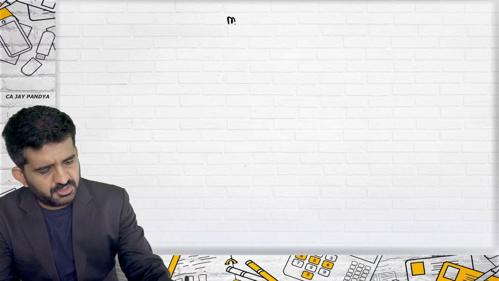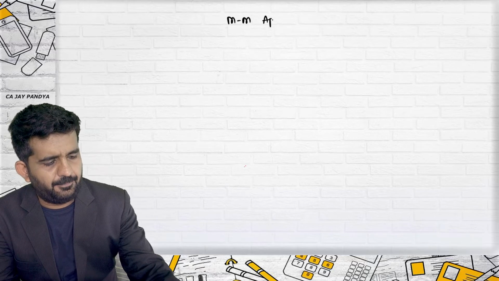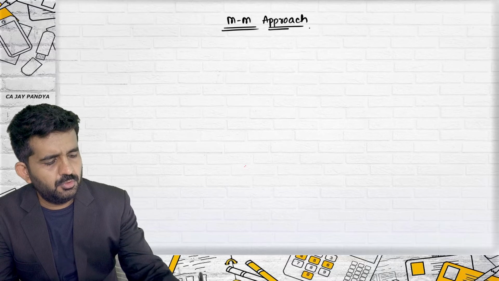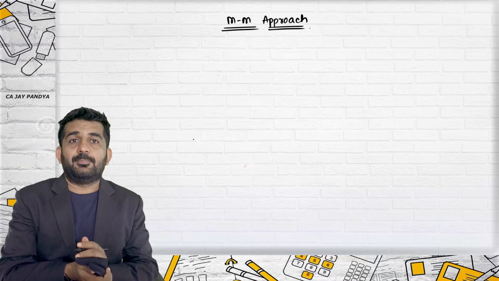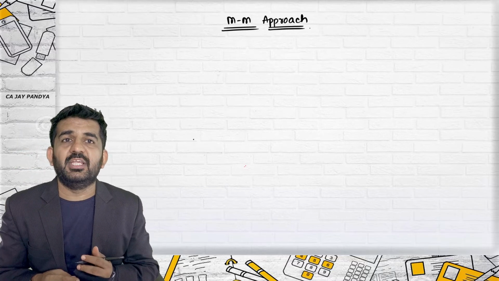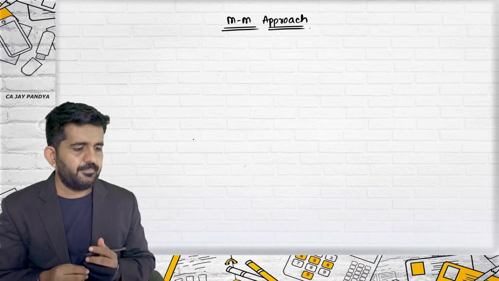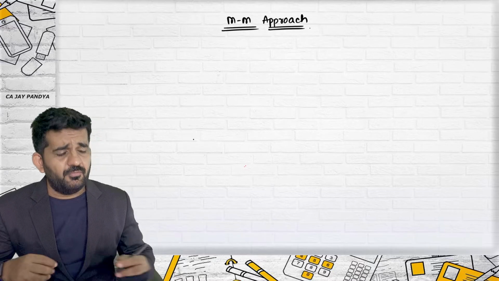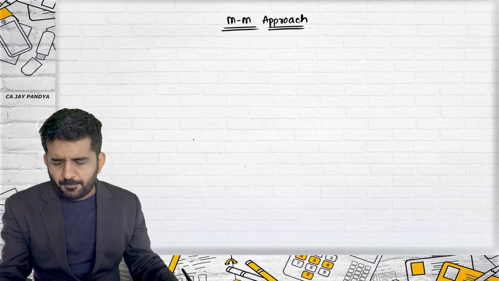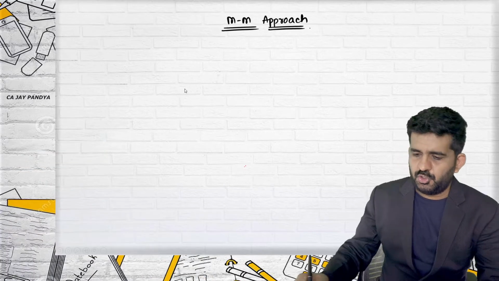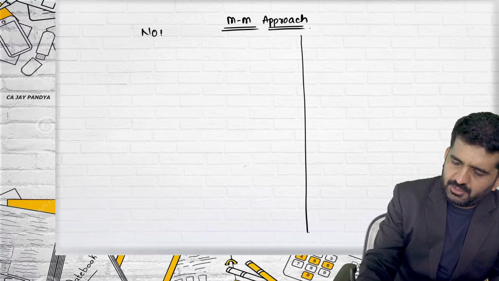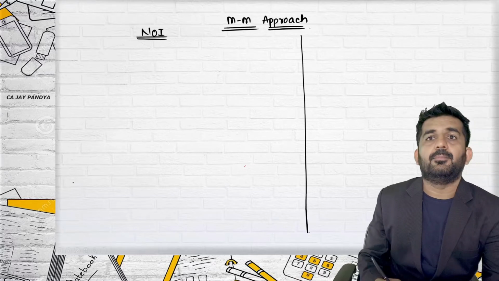So let us start with the approach which is termed as MM approach. As I told you, this approach is derived by Modigliani and Miller. Now before starting it, let me first revise the net operating income approach, NOI.